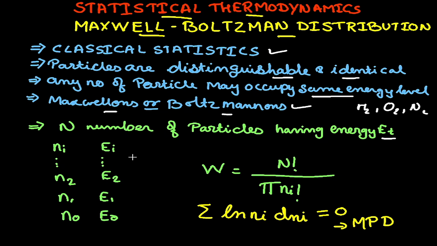For such a distribution, the thermodynamic probability is written as W equal to n factorial upon capital pi of ni factorial. When we simplify this expression, we get summation ln ni dni equal to 0, and this is the expression for the most probable distribution. We have d ln W equal to 0 because W is the thermodynamic probability, and under equilibrium condition the value of thermodynamic probability is maximum.